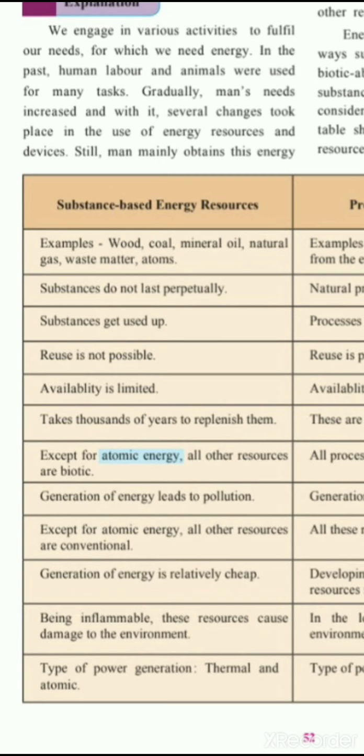Mineral oil and natural gas. Mineral oil is a black gold. Mineral oil and natural gas are used in thermal power generation. Where it is being used for thermal power generation. Biogas. Biogas can be generated from biotic waste material such as feces of animals and dead leaves, shells, etc.